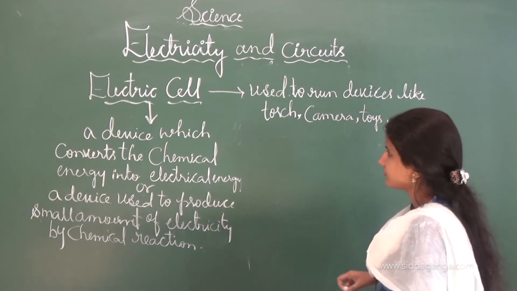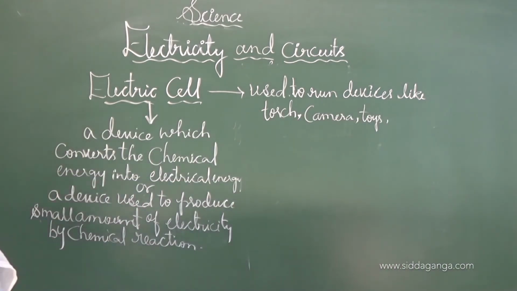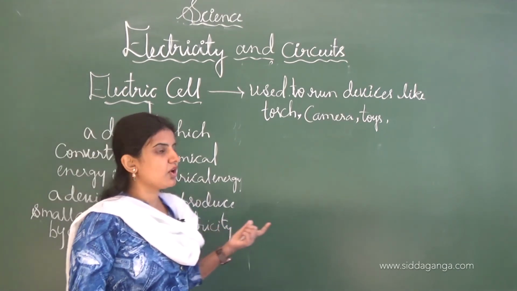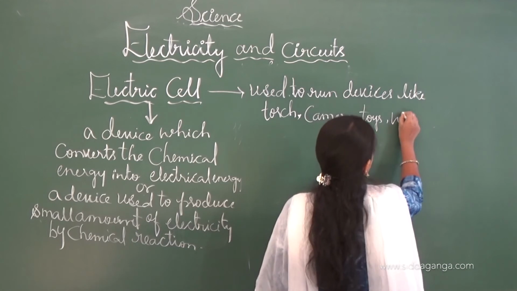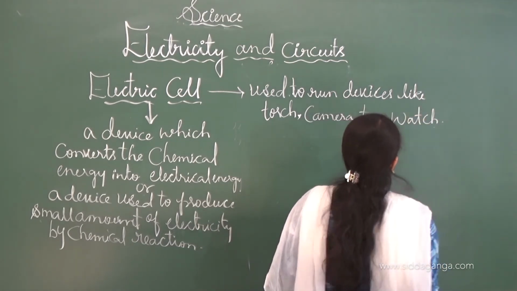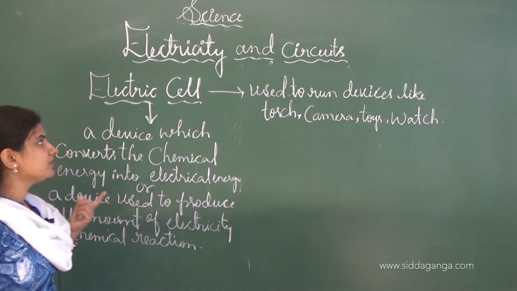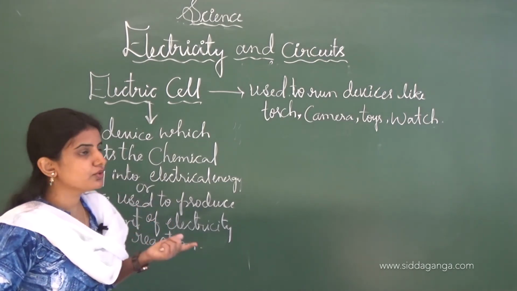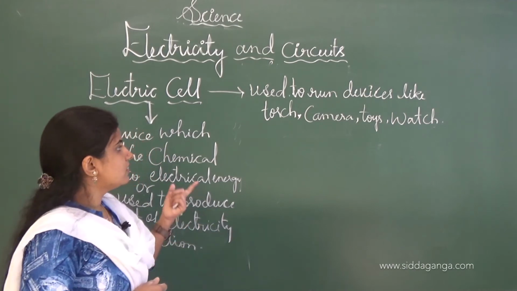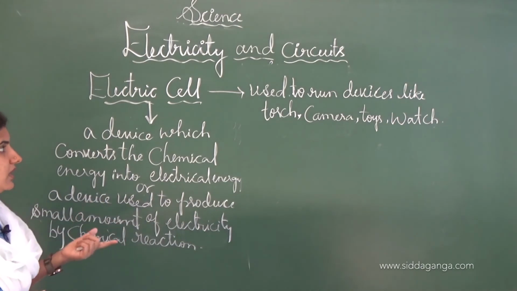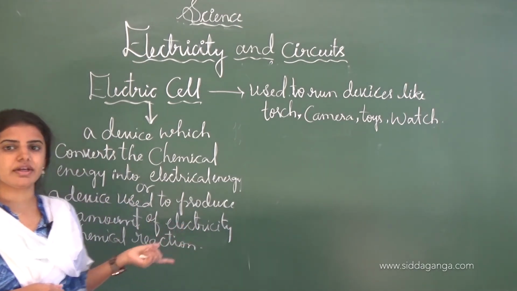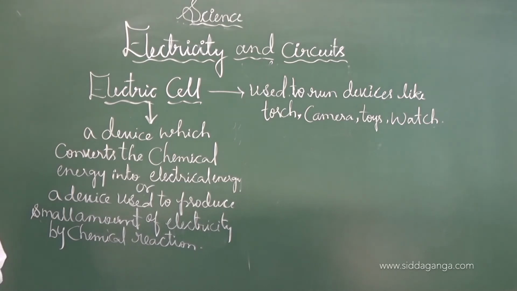Next, some more examples: alarm clock, watch, etc. These are the different types of electric cells, and these electric cells are used to run devices like torch, camera, toys, watch, etc. Different types of electric cells are there. Next, we shall move on to the structure of the electric cell.